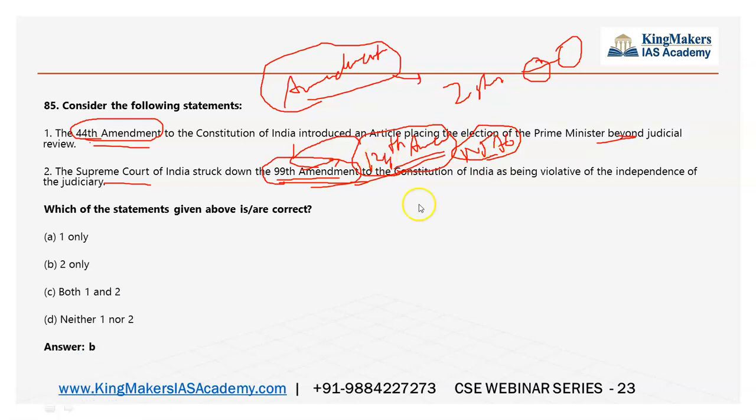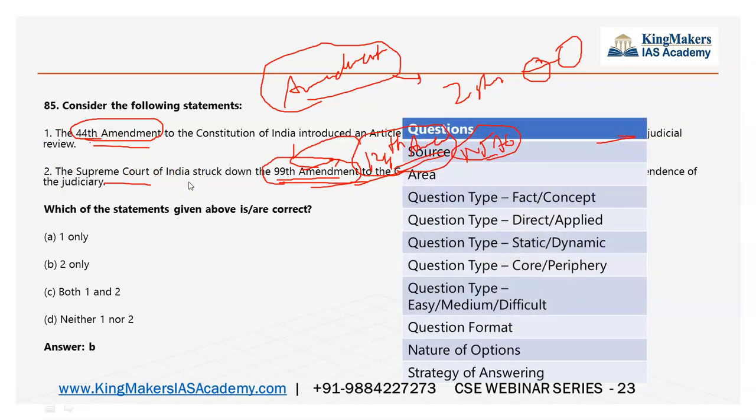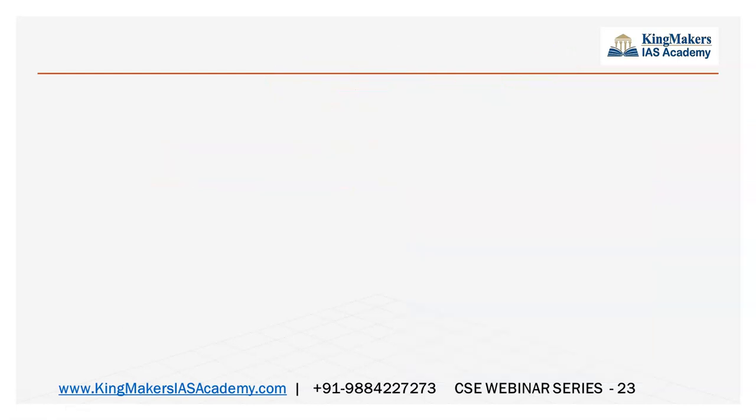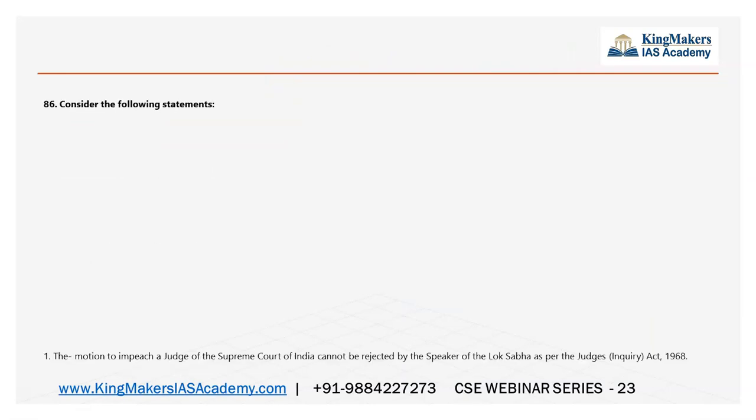So it is again was often in news. This 99th Amendment was often in news. This is the static portion. So static portion as well as the current affairs portion is used in first statement and second statement. So it is better for you to learn like that. Make a note of all the amendments that are recently passed along with the static old ones also, and read the important amendments. That is what I have given in the polity highlights material.